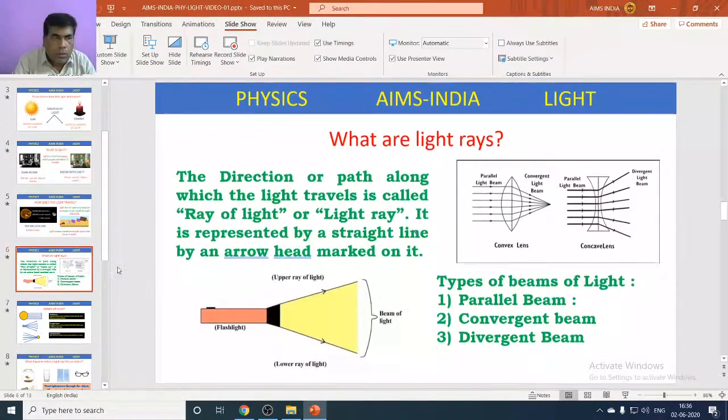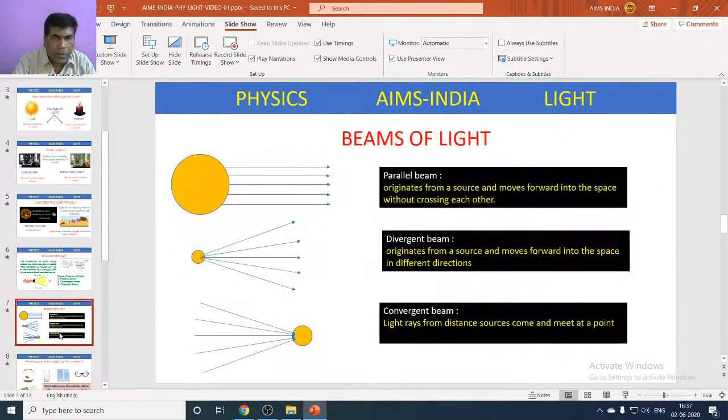So actually, what are light rays? The direction of light or the path of light is called a light ray. A group of rays is called a beam of light. We have types of beams: parallel beam, convergent beam, and divergent beam. Parallel beam means they never cross each other. Divergent means they start from a point and move in different directions. Convergent means they come from different sources but come and meet at the same point.